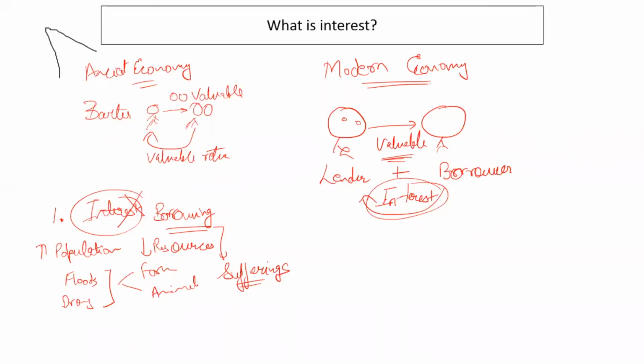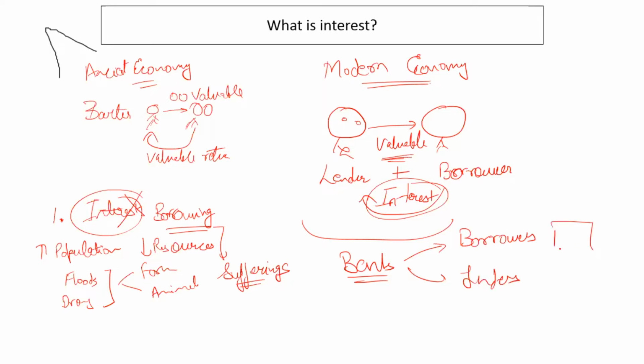So interest in the modern economy, where we see banks, right? And we consider interest usually in the case of borrowing or lending through financial institutions now. And banks are both borrowers as well as lenders, right? So when we keep our money in a bank, we lend our money.